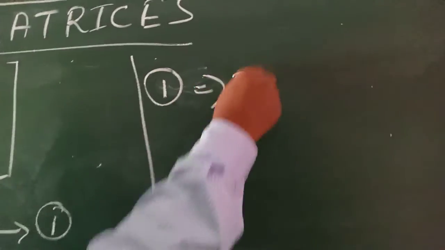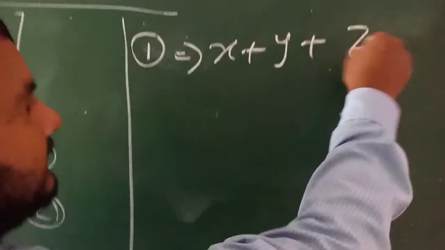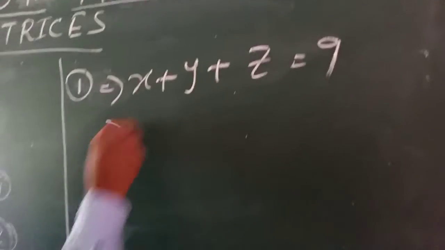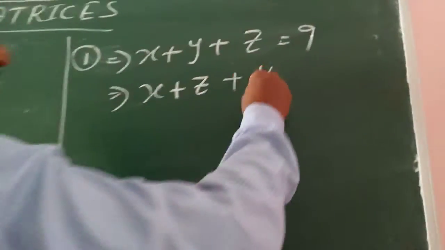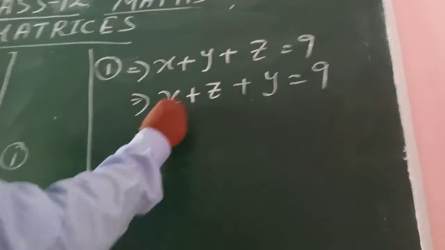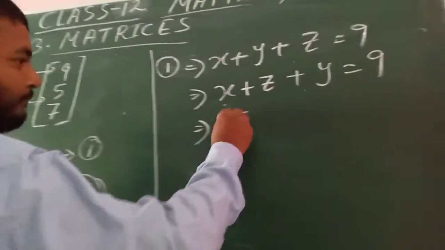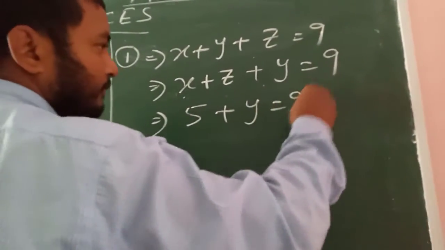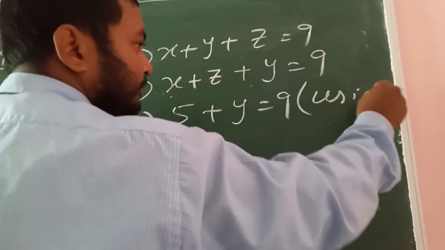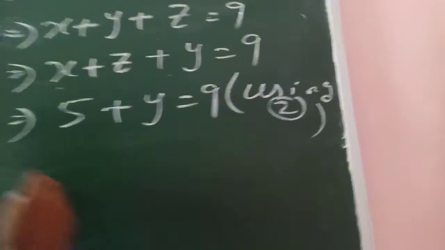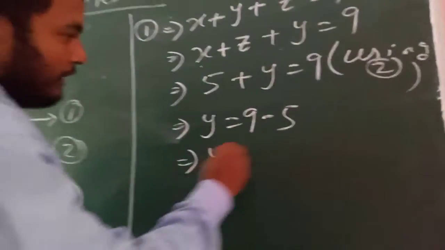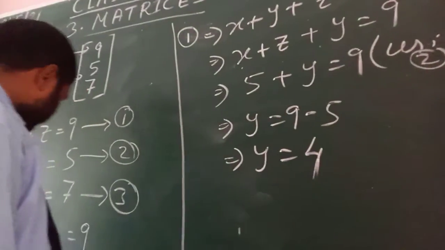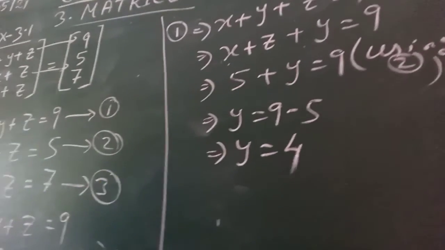Now again equation number 1, x plus y plus z is 9. So x plus z plus y is 9. Now x plus z we know as 5. Put 5, this one is using 2. So this one will become 9 minus 5, so y will come 4. So we got the values of x and y.